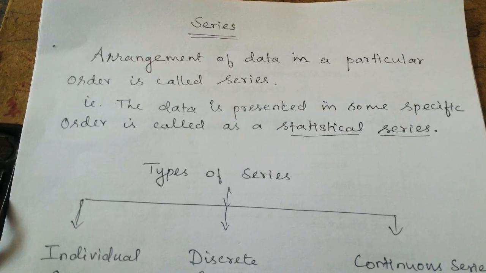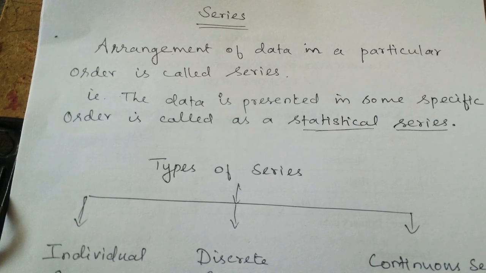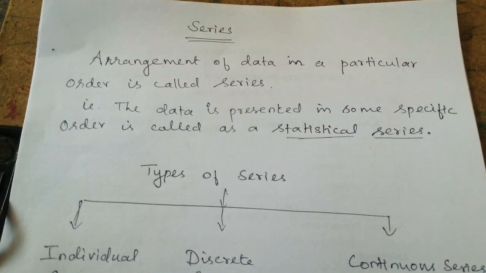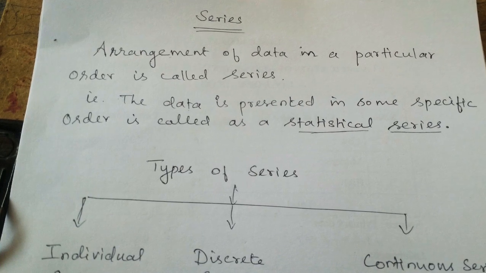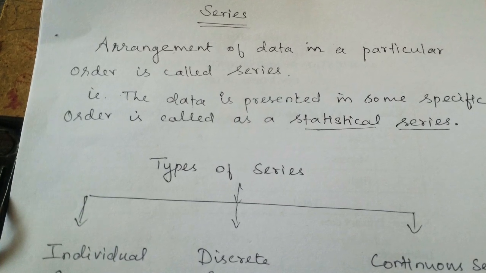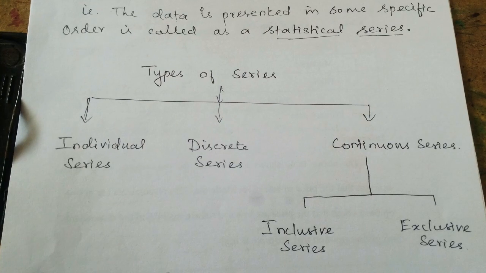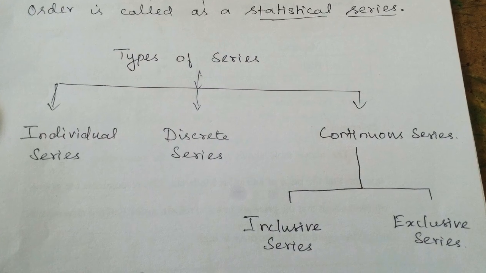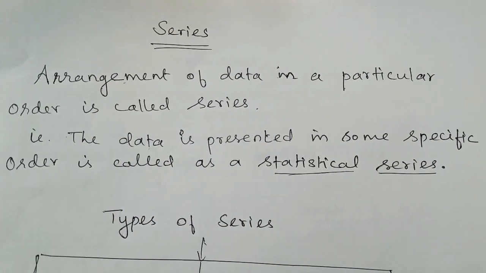Now let us come to the main topic, the statistical series. When data is presented in some specific order and sequence, it is called a statistical series. It is a systematic arrangement of terms into an order or sequence in various classified categories. That is, arrangement of data in a particular order is called a series.